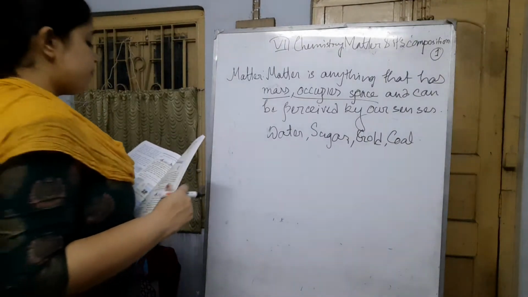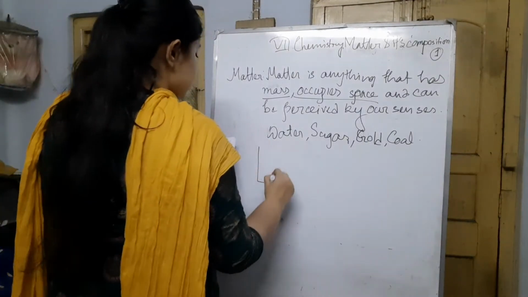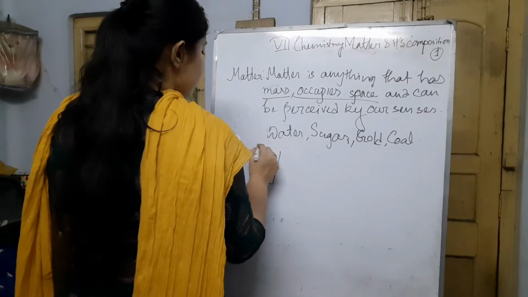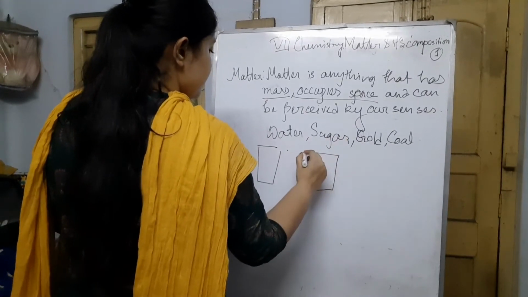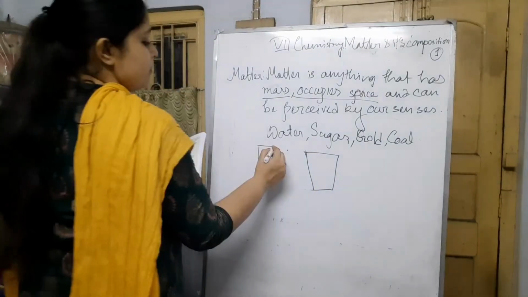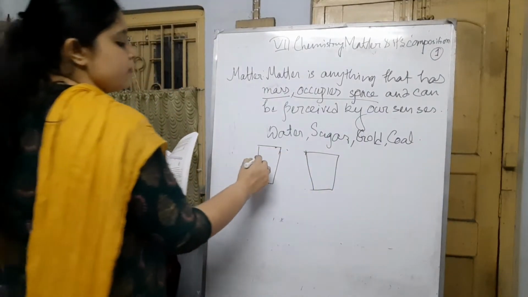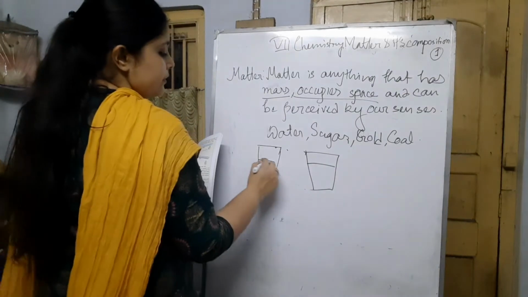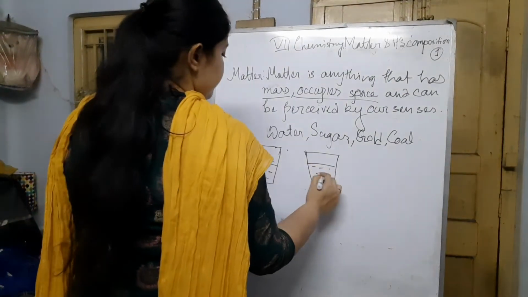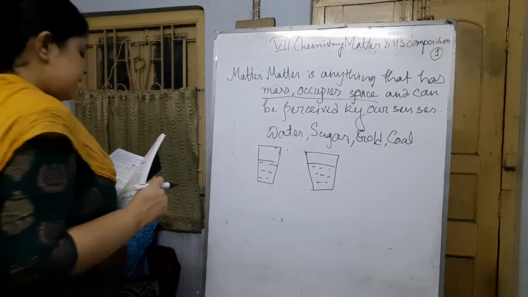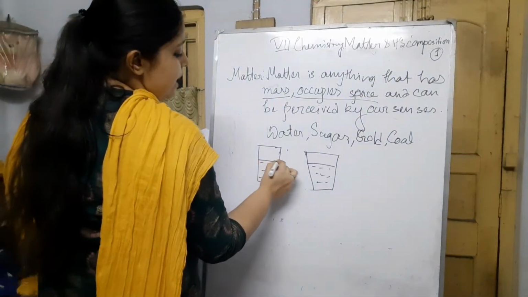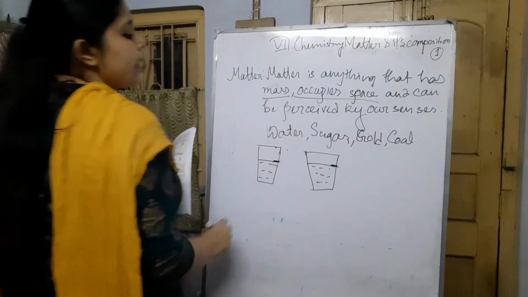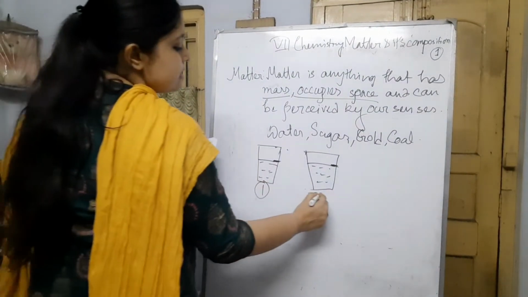If we take two glass tumblers and pour some water in both of them, and then mark the water level, this is the first glass, and this is the second glass.